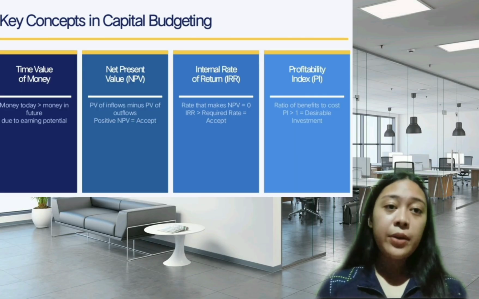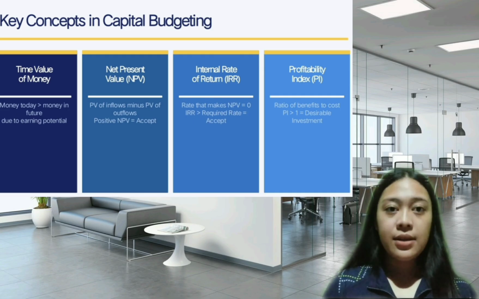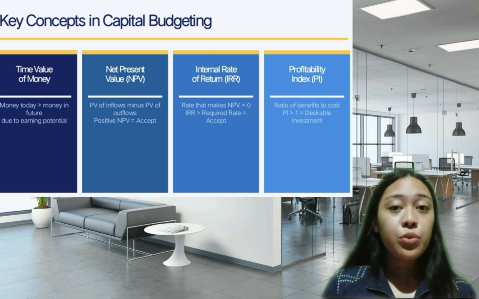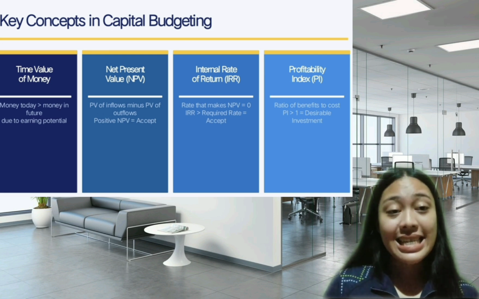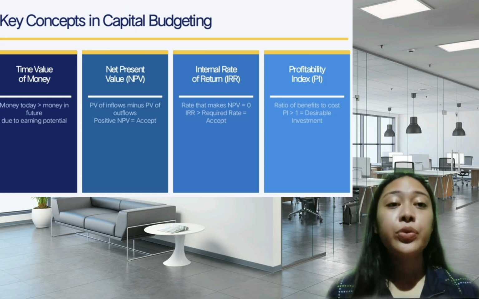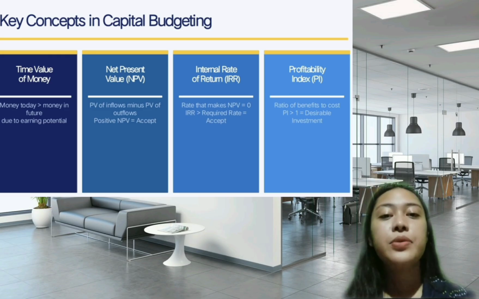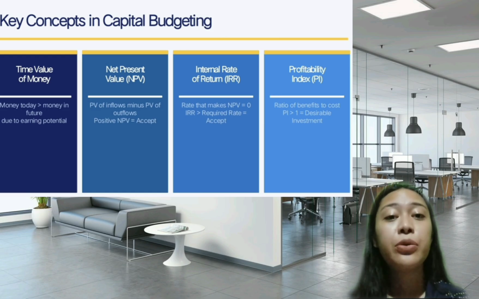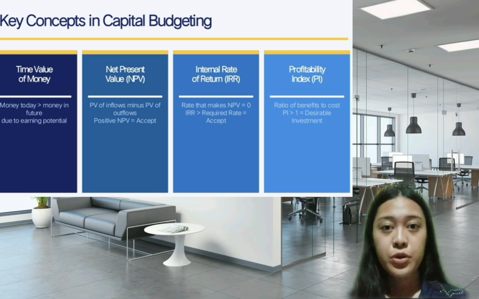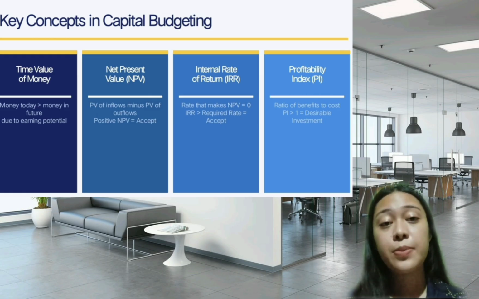So this report focuses on NPV, Profitability Index, and IRR, three widely used tools in real-world financial decision-making, illustrated through examples D and E. So let us now review the four key concepts we will be using throughout this report. First, the time value of money. As we mentioned, money today is more valuable than money in the future. This is why we need to discount future cash flows before comparing them to a current investment.